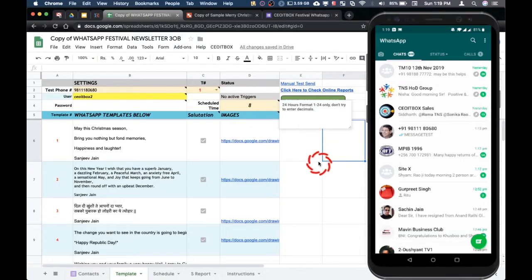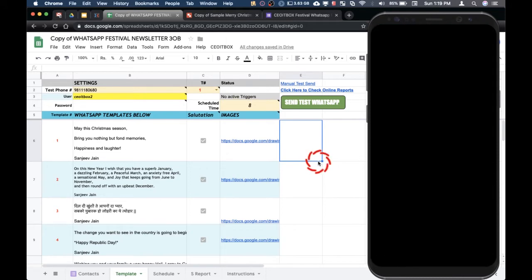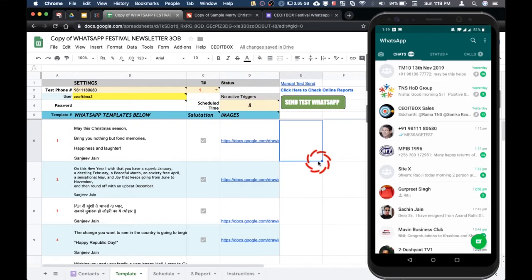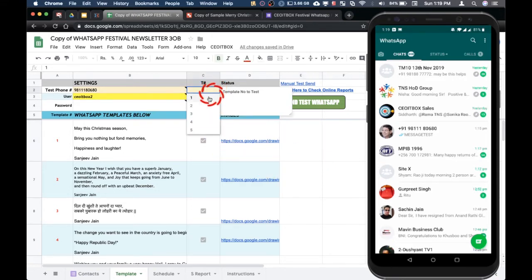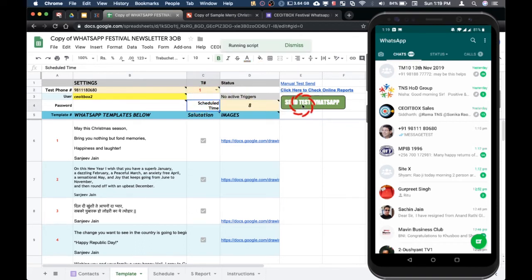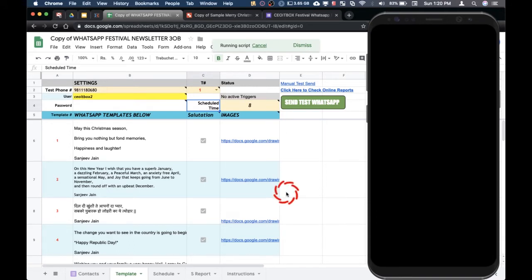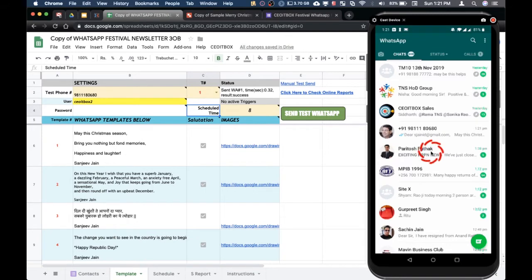So friends, now you see that my phone is online. As a next step, what we will do is we will test the templates that we have created. So you can test them one by one. You can select which message you like to test. Say, let me check one, and I click on this send test WhatsApp. And now, as you can see, the script is running, and our message is here.